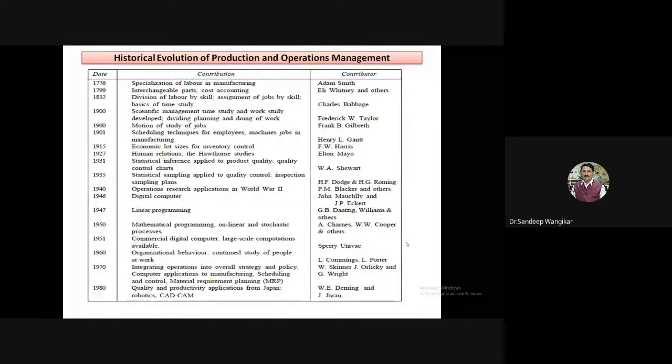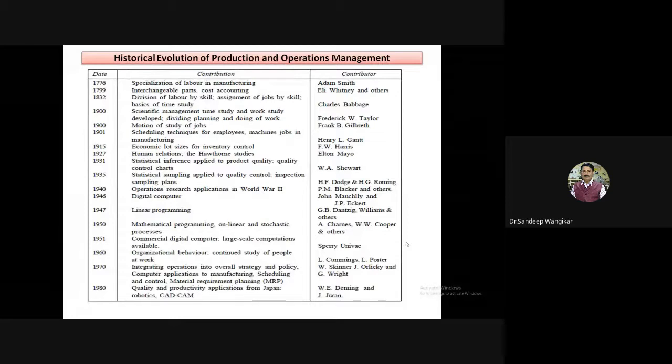So 1901, scheduling technique for employees, machine jobs in manufacturing. Scheduling techniques. So you might have heard the word scheduling also. So for employees, machine jobs, for example, one lathe machine is there. So scheduling should be there, that now one job will be there, it will take 1 hour. What is the next? What is the next? If some time is required between, half an hour, or if any maintenance is there, and again.